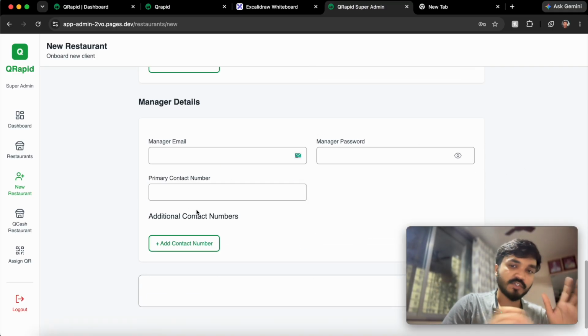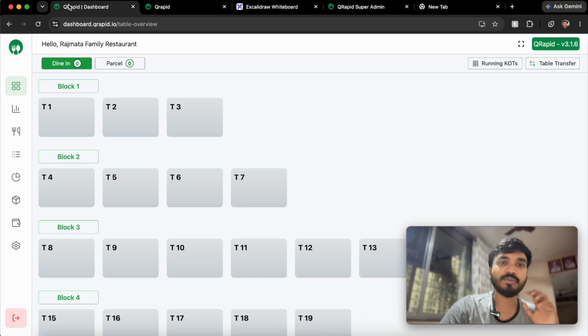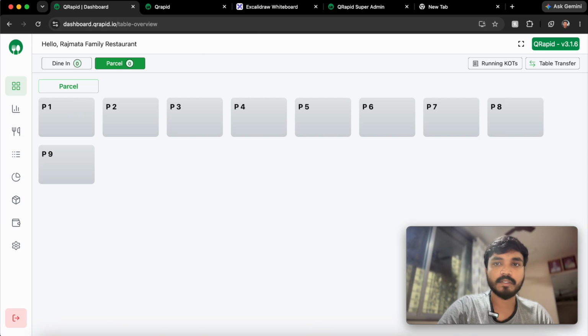After this, we configure the menu and set up the menu in the dashboard, and yeah, our dashboard is ready to use. We can use it, right? So this, if you see here, is the parcel section, basically which I was talking about, right?